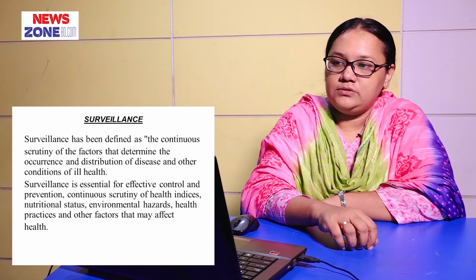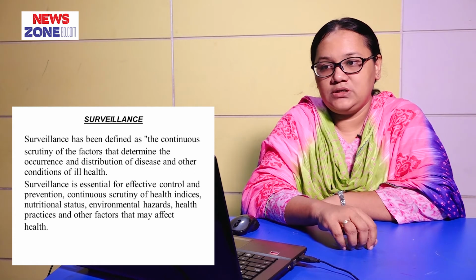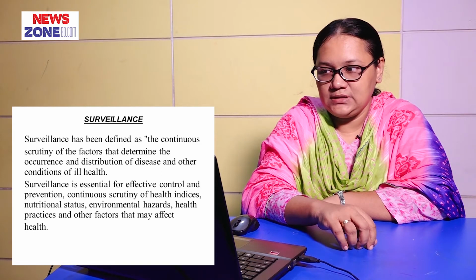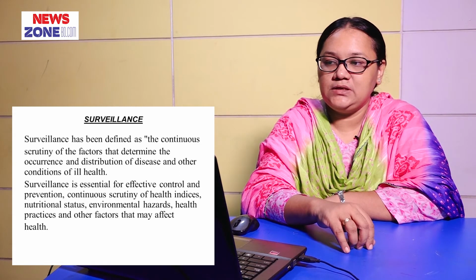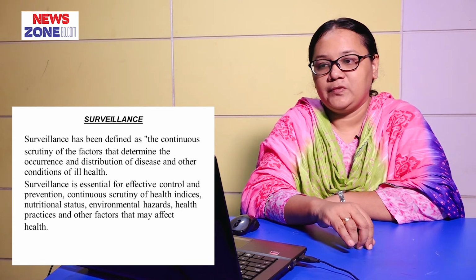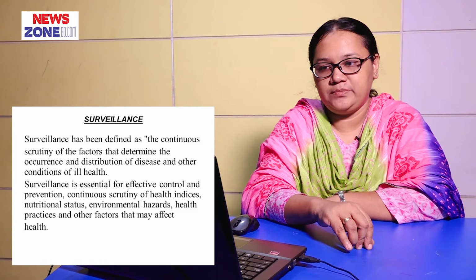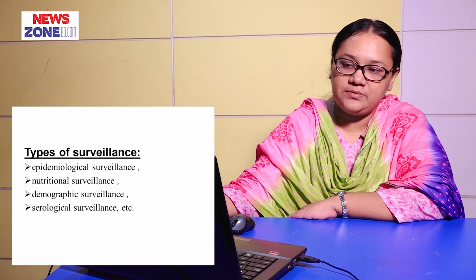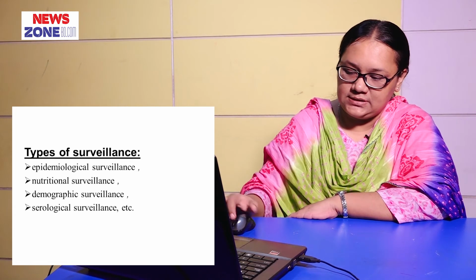Now we have to know surveillance. Surveillance has been defined as the continuous scrutiny of the factors that determine the occurrence and distribution of disease and other conditions of ill health. Surveillance is essential for effective control and prevention: continuous scrutiny of health indices, nutritional status, environmental hazards, health practices and other factors that may affect health. There are some types of surveillance like epidemiological surveillance, nutritional surveillance, demographic surveillance and serological surveillance, etc.